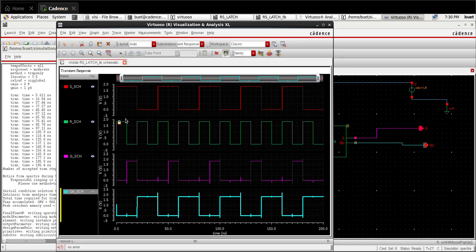Once check: when S equal to 1, R equal to 1, Q equal to 0 and Q bar equal to 0. When S equal to 1 and R equal to 0, Q is equal to 1 and Q bar equal to 0. When S equal to 0, R equal to 1, Q equal to 0 and Q bar equal to 1. When both S and R are 0, we get the previous state, 0 and 1.